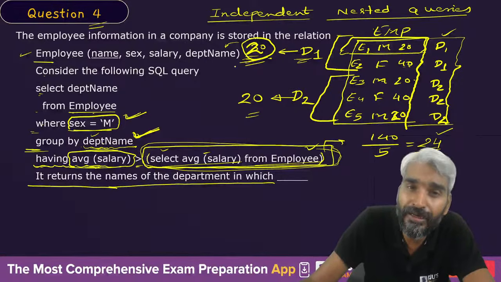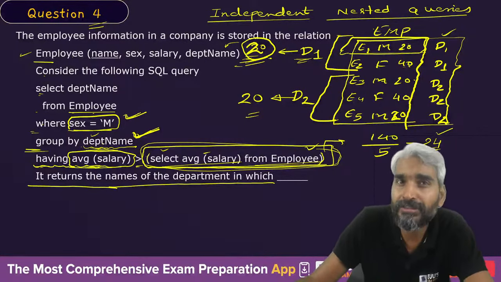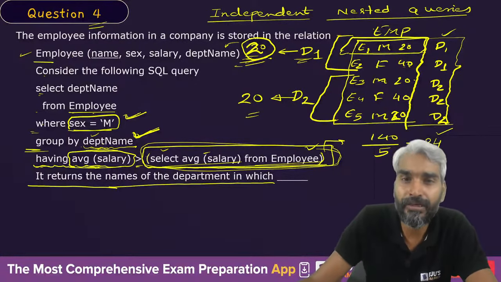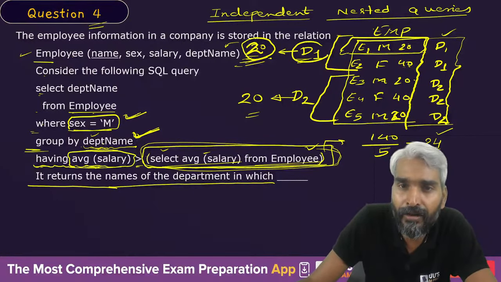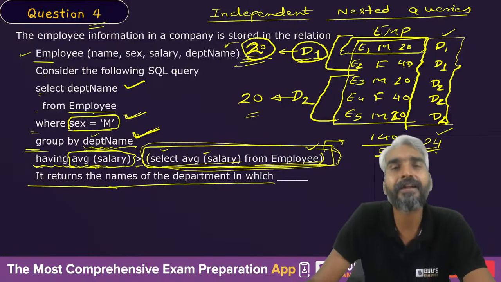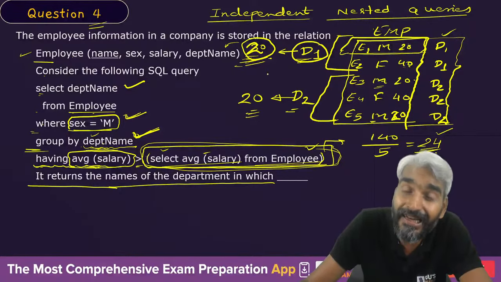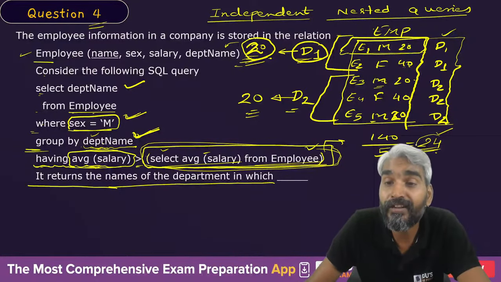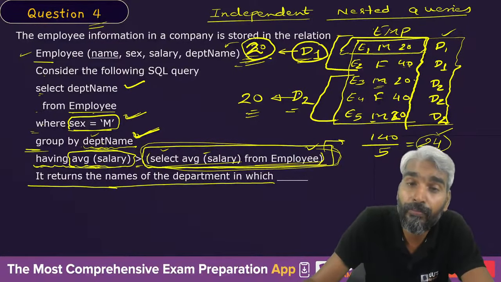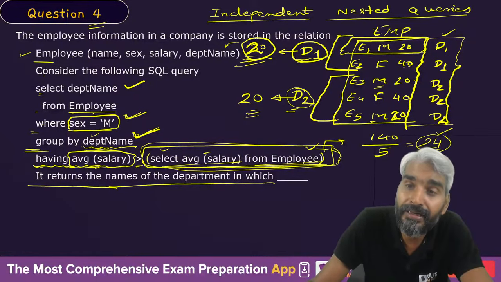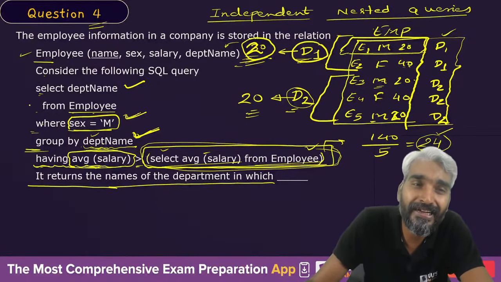So is 20 greater than 24? No sir, 20 is not greater than 24. Therefore, this D1 will not be selected in the select clause. Similarly, for D2, the average salary of the male employee is only 20, which is again not more than the average salary of the company. Therefore, the name of department D2 will also not be selected in this select clause.